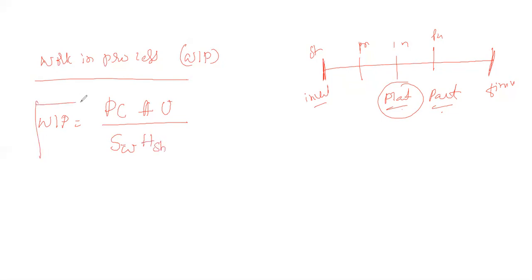When we calculate this, we get the total number of products or parts in the plant under process, from the starting stage to the finishing stage. The number of inventory or total number of parts in this production line is called the work in process. We also have one more, the WIP ratio. The WIP ratio is calculated as the WIP divided by the number of